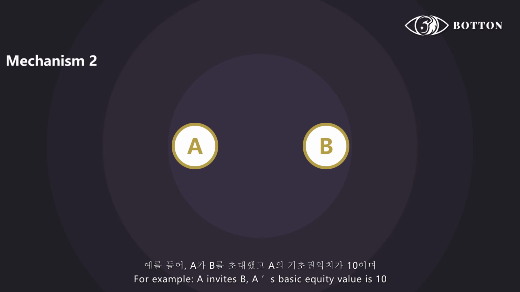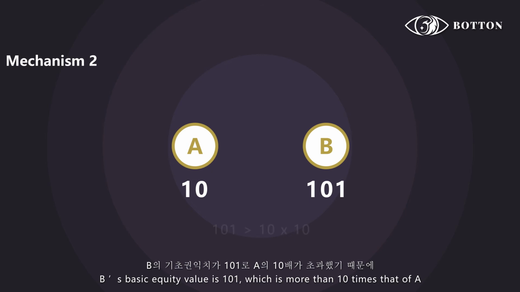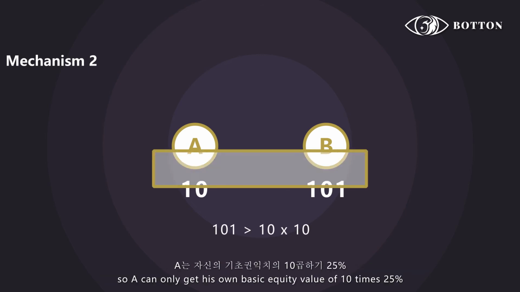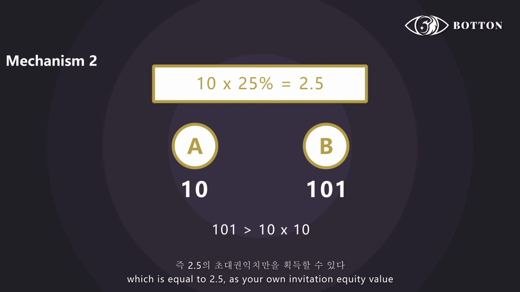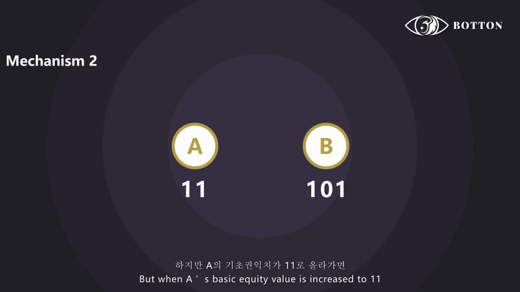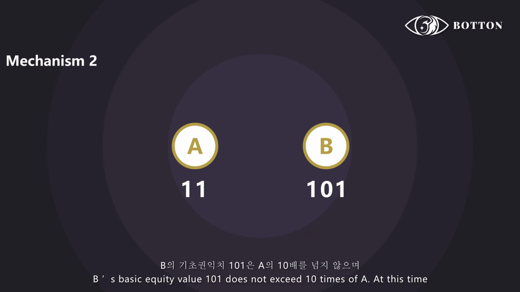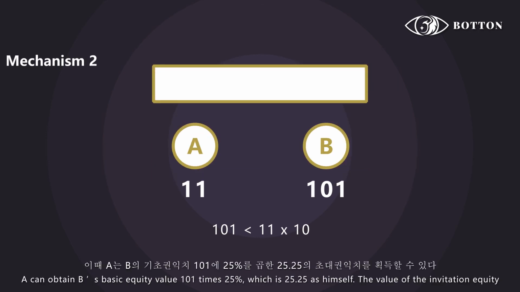For example, A invites B. A's basic equity value is 10. B's basic equity value is 101, which is more than 10 times that of A. So A can only get its own basic equity value of 10 times 25%, which is equal to 2.5, as its invitation equity value. But when A's basic equity value is increased to 11, B's basic equity value of 101 does not exceed 10 times that of A. At this time, A can obtain B's basic equity value 101 times 25%, which is 25.25, as its invitation equity value.